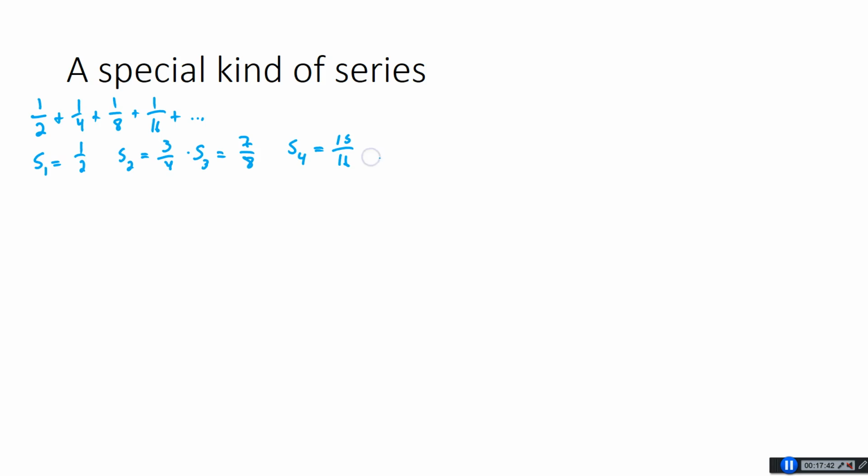So look at these partial sums: 1/2, 3/4, 7/8, 15/16. It looks like the top number is always one smaller than the bottom one. And so if this goes off to infinity, sometimes you might say S infinity, right? So what are these approaching?